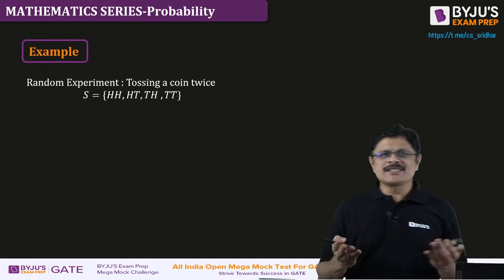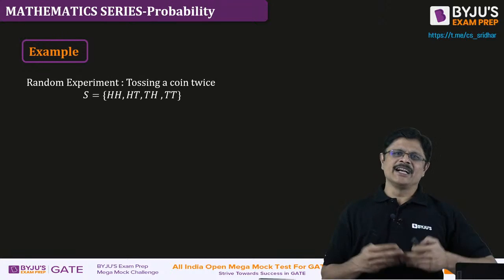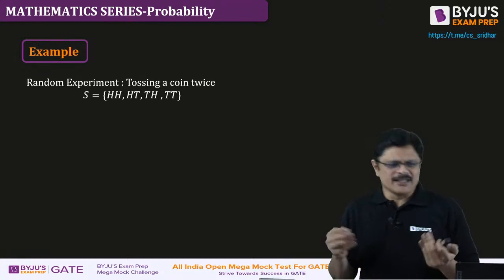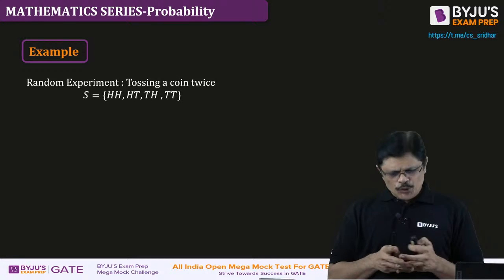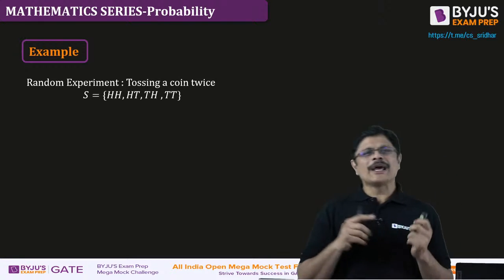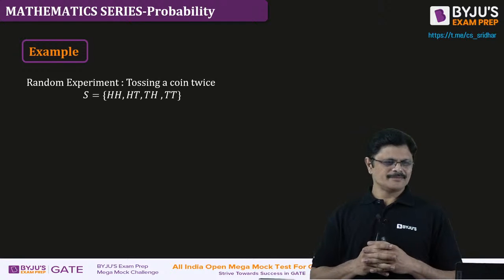And you all know what the sample space is, the set of all possible outcomes: head head, head tail, tail head, tail tail. These are the possible outcomes. Do you like these outcomes? No one is answering.